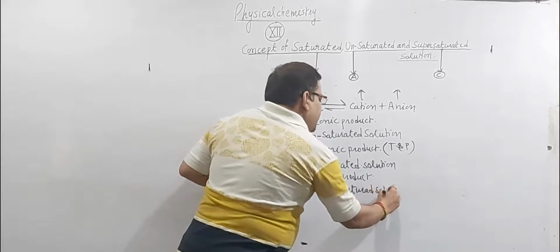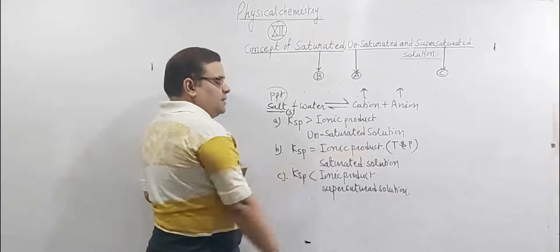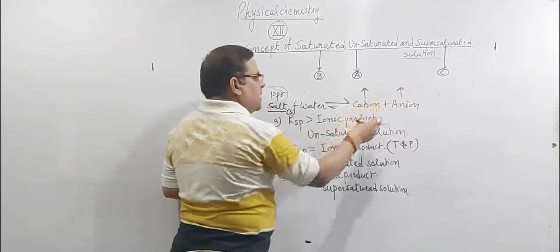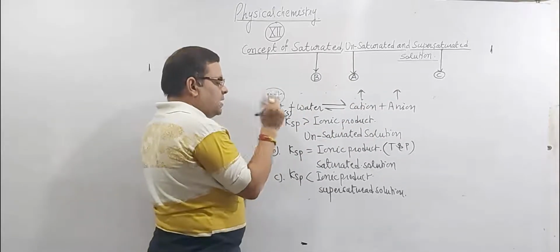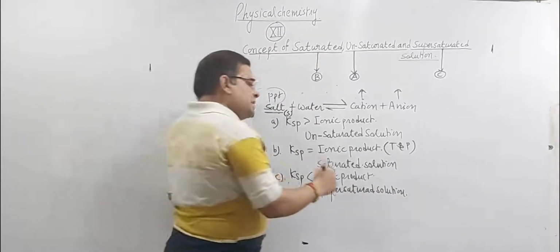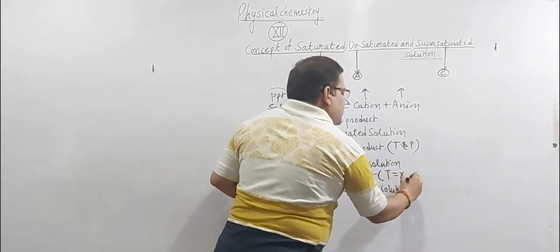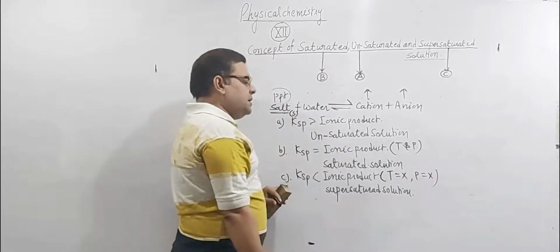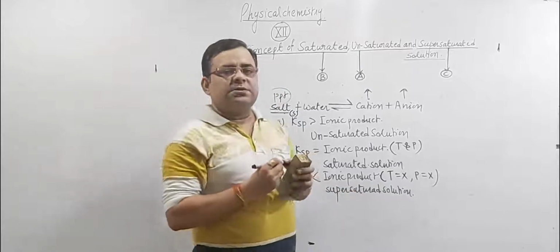So how can we define a supersaturated solution? A saturated solution in which more salt is dissolved, and the excess amount of salt is converted into cation and anion, which again combine with each other to give the original salt again, so that a PPT is formed, and such type of solution is called supersaturated solution. And a supersaturated solution can be prepared by changing the condition of temperature and pressure. If we change the condition of temperature and pressure, then a saturated solution can be converted into a supersaturated solution.